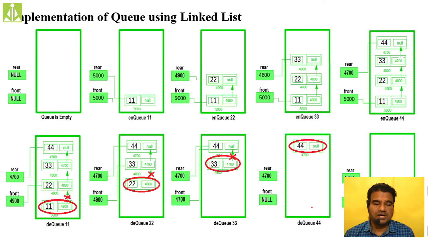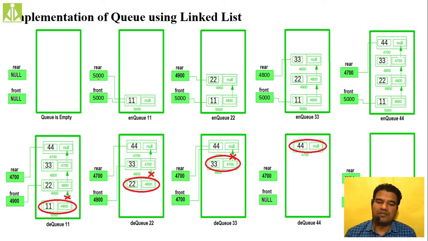Hopefully you got it. So the next thing, you can see, initially as there are no elements inside your queue, both your front and rear will be null. Front and rear will be null, and this particular condition indicates the emptiness of your queue. Have to remember how we are indicating an empty queue in the linked list implementation: if you have both front and rear as null, that particular situation will give you an empty queue.